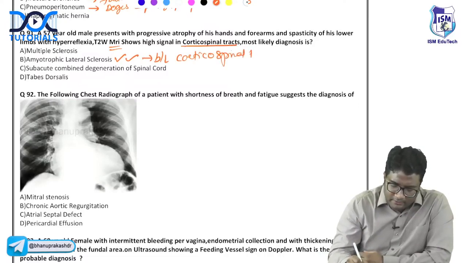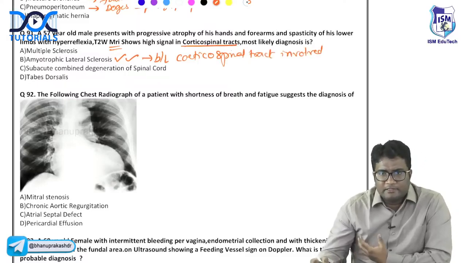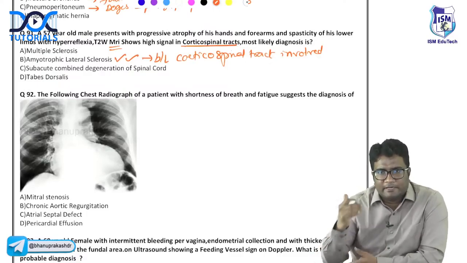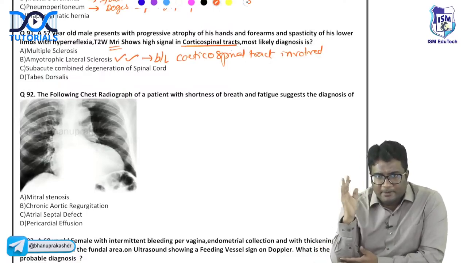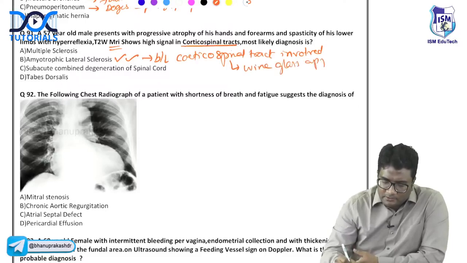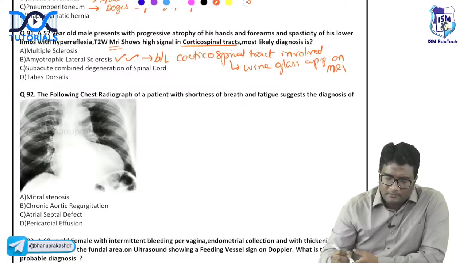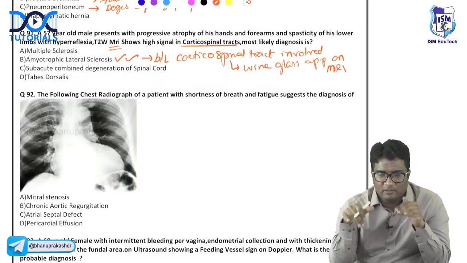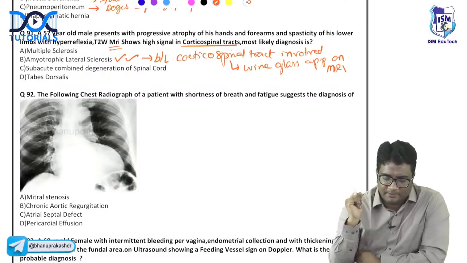I taught you in your classes and in the video lectures also, doctor tutorials, that bilateral corticospinal tract involvement gives this wine glass appearance on MRI. Wine glass appearance on MRI. This is amyotrophic lateral sclerosis.